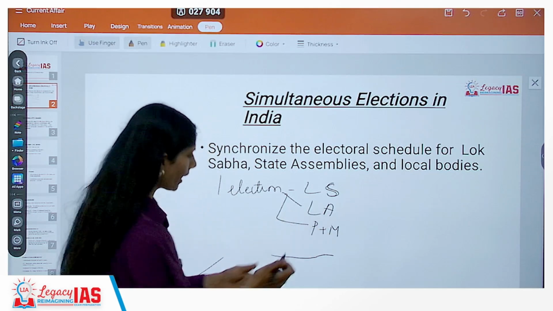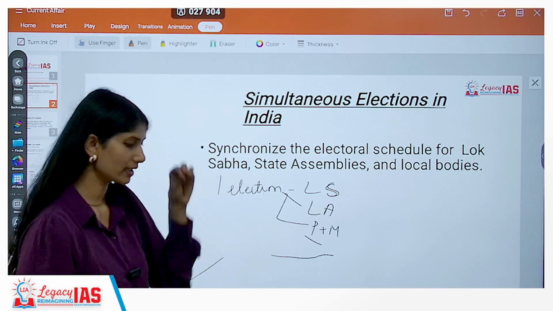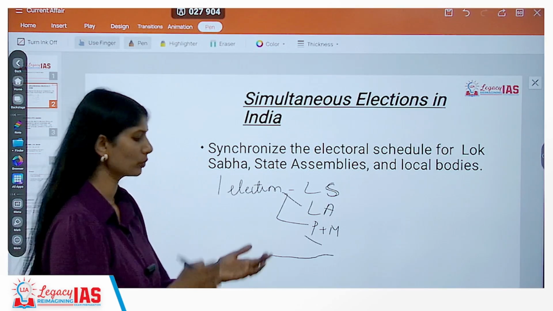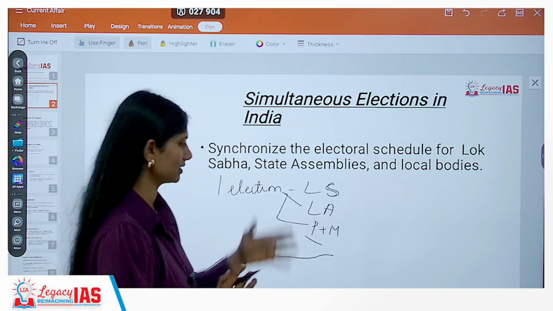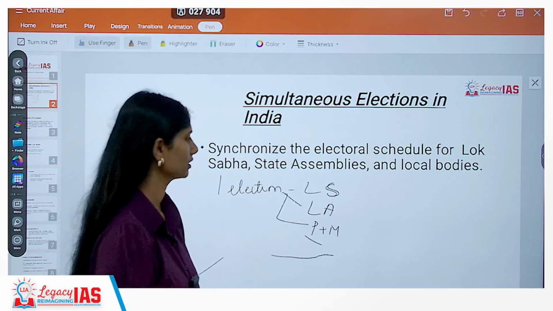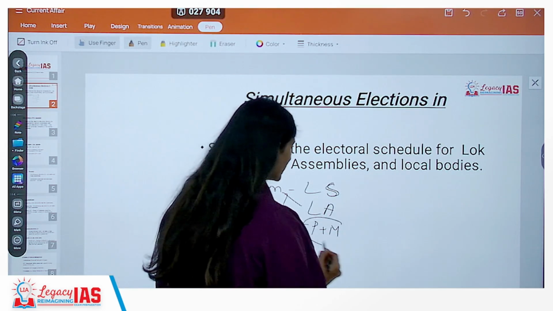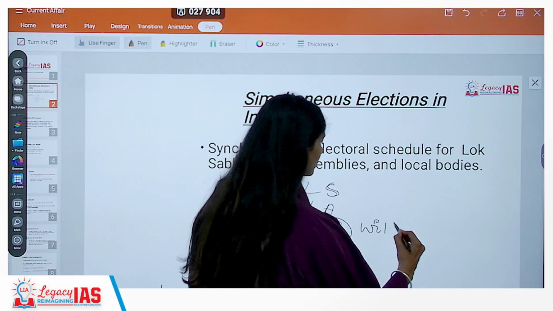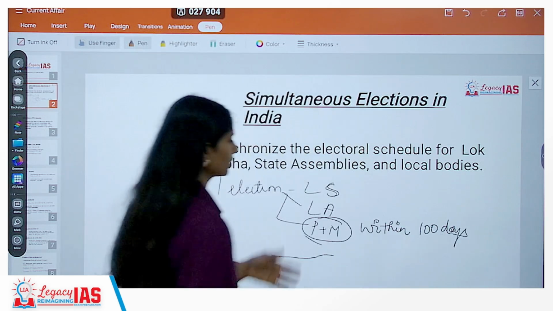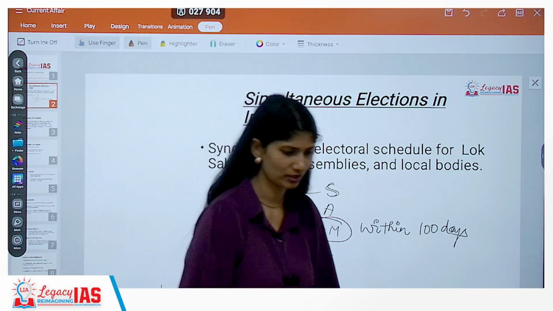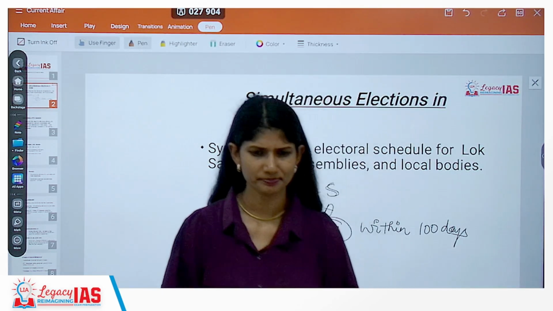And because we added the third feature also, your local bodies, panchayats and municipalities, that also doesn't mean that at that moment the person will stand in the voting booth and vote for Lok Sabha, legislative assembly and panchayat. No. The proposal coming from the introduced bill states that within 100 days of elections conducted for your Lok Sabha and legislative assembly, you have to also conduct them for your panchayats and municipalities.